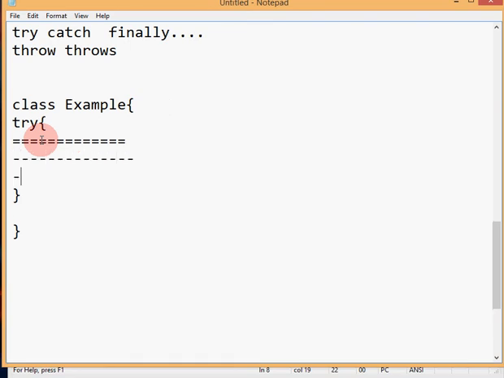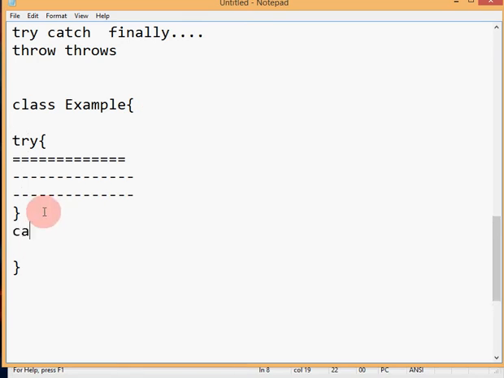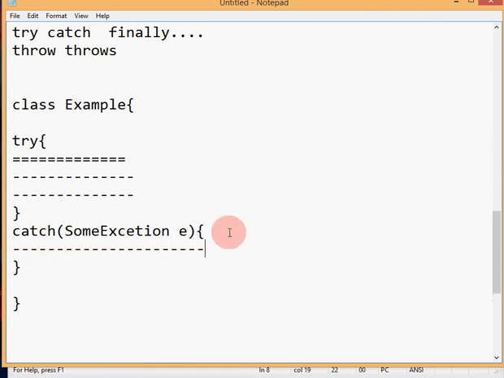Then the catch block catches the exception that arises in your program, with some reference, and you can write some logic or anything you want to display. For statements you want to execute compulsorily, use the finally keyword. This is all about try catch finally.